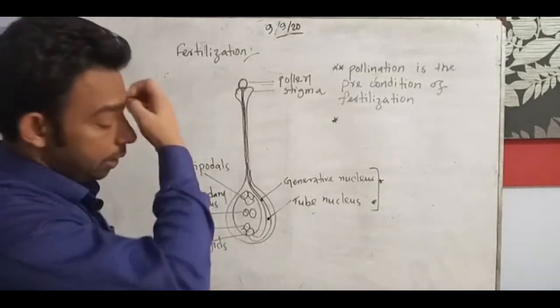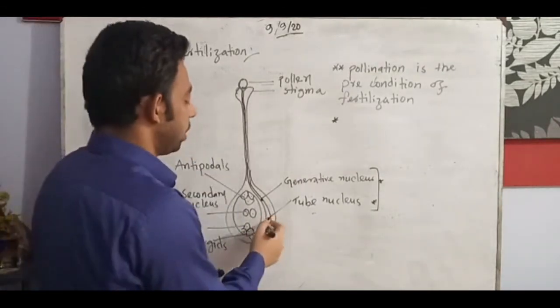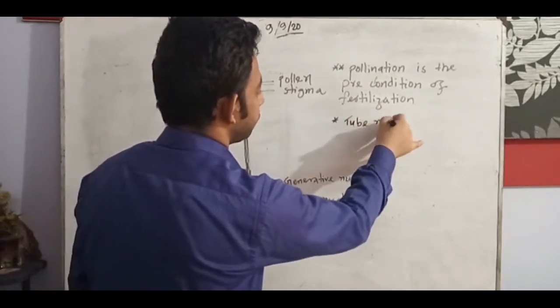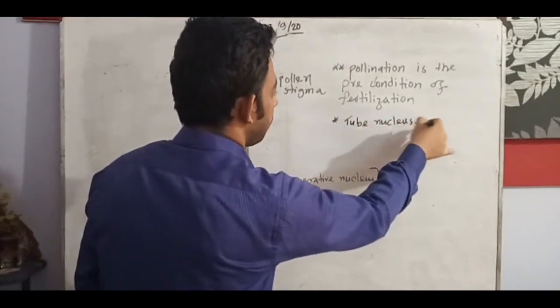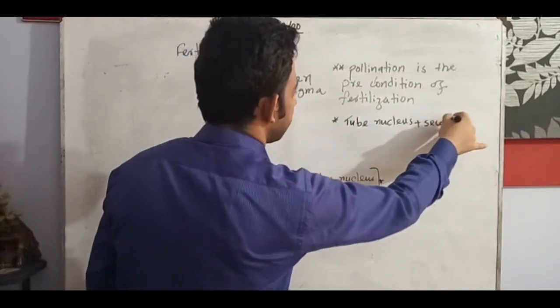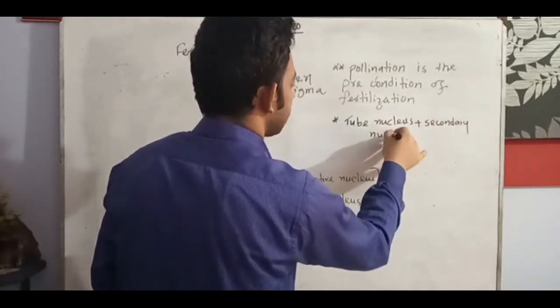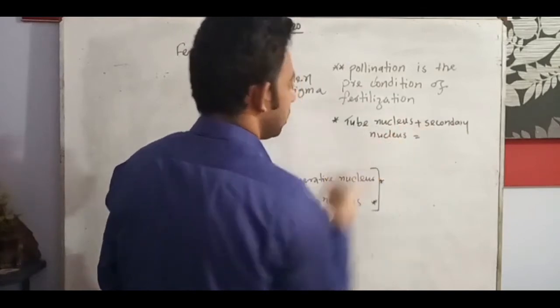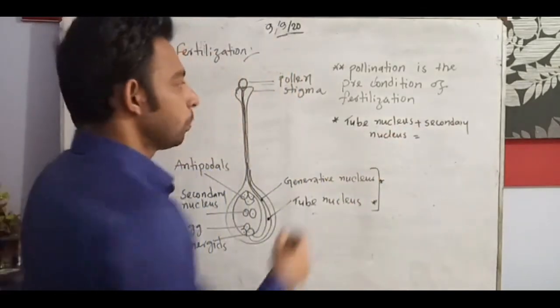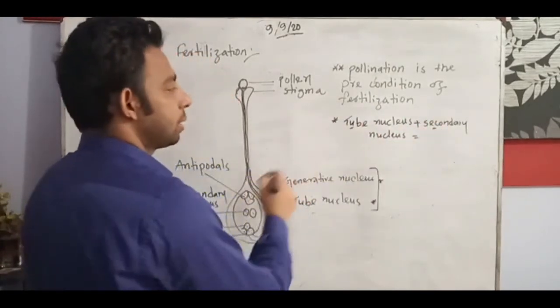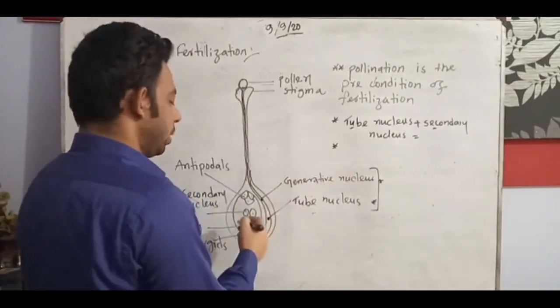Okay, and this tube nucleus plus secondary nucleus is also fertilization. It is also the male part with the secondary nucleus.